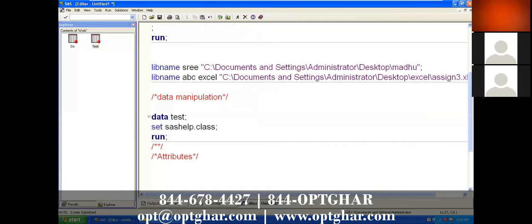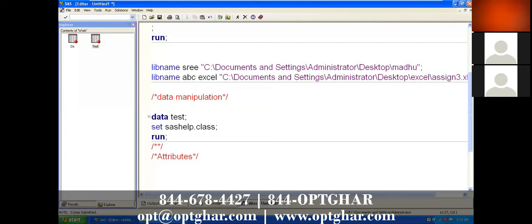What could be the information related to variables? It could be the data type, whether the variable is a character or numeric data type. It could be the label, if that particular variable has any label name, or the length of the variable, and whether we applied any format for that variable or not.